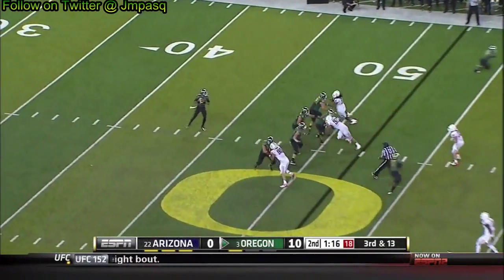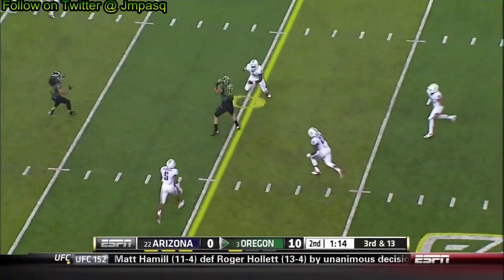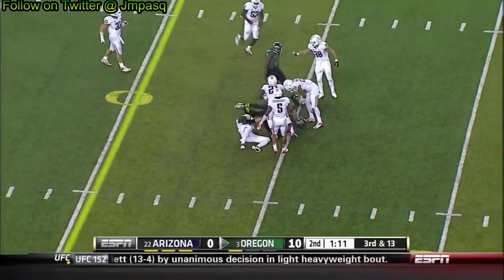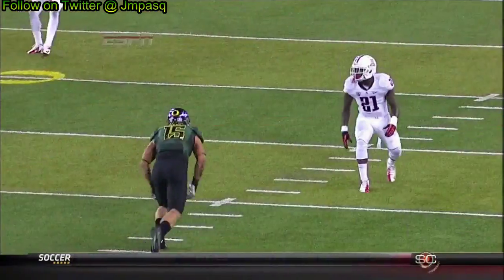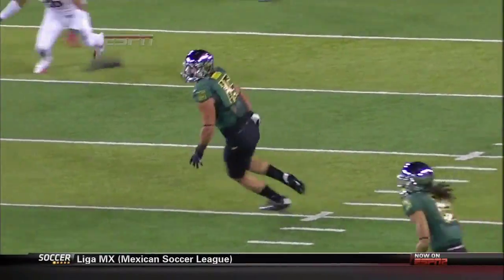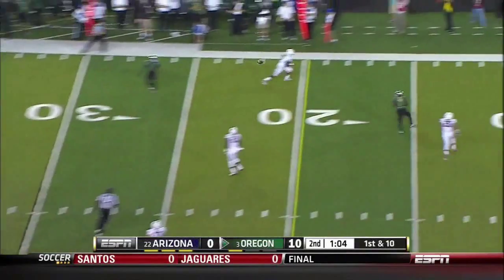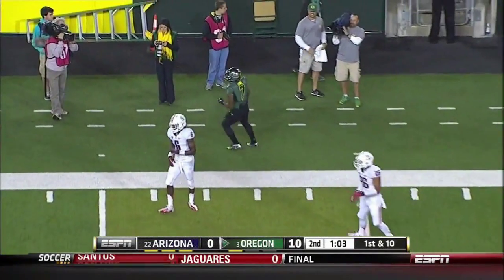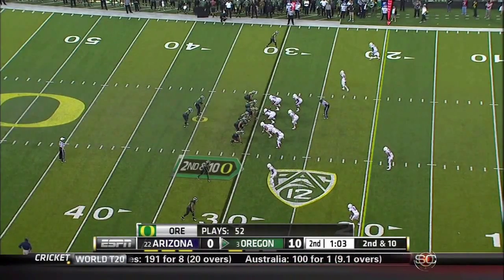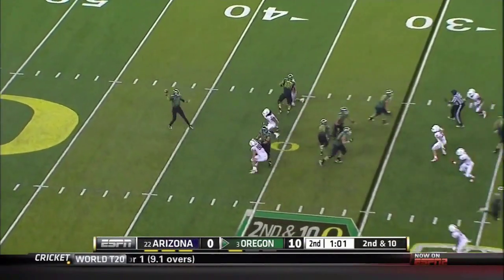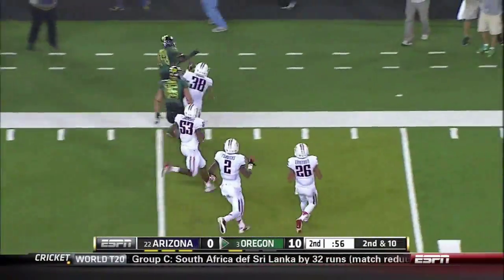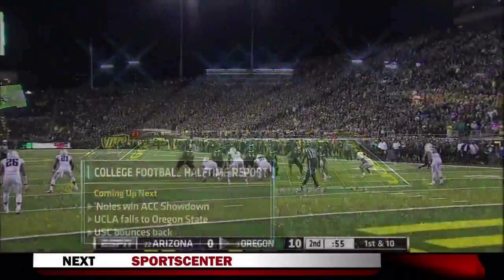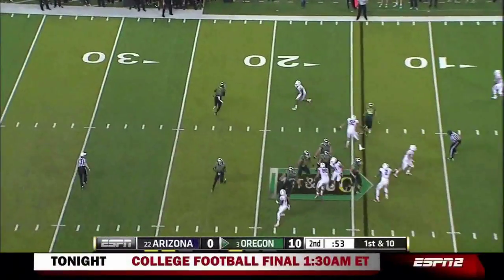3rd and 13 now. Empty set for Mariota. And he gets it complete for a first down to big Colt Lyola. Finding the hole in the zone and sitting down. And because he's able to have protection, he can make this throw. Look at how fast they snap the ball here. Here's the screen now. Barner, first down and more.